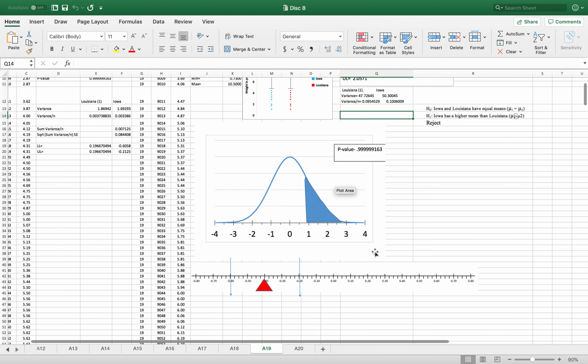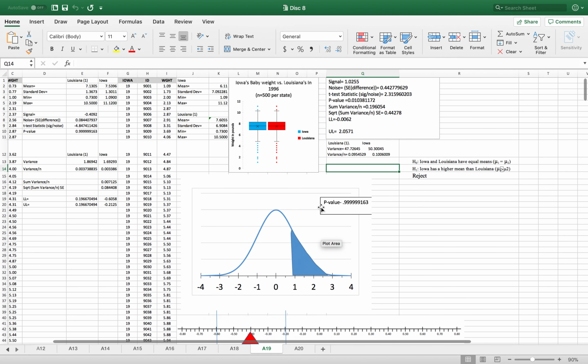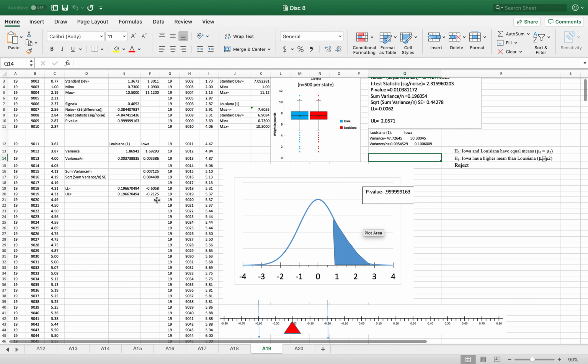And then when you look down at my confidence interval, if you go back to over here, how I figured out my lower limit was I found the t-value for 500 and it was 2.33, so I multiplied 2.33 by my SE, which is right here.